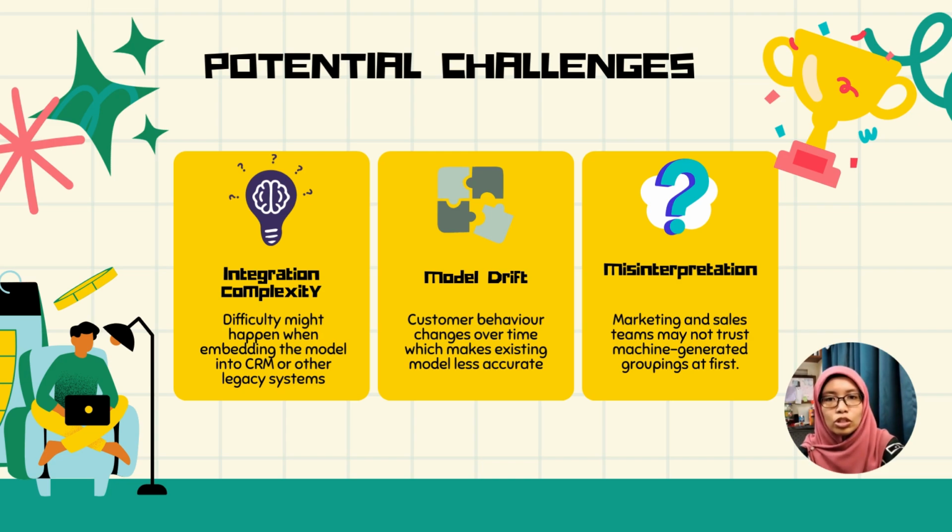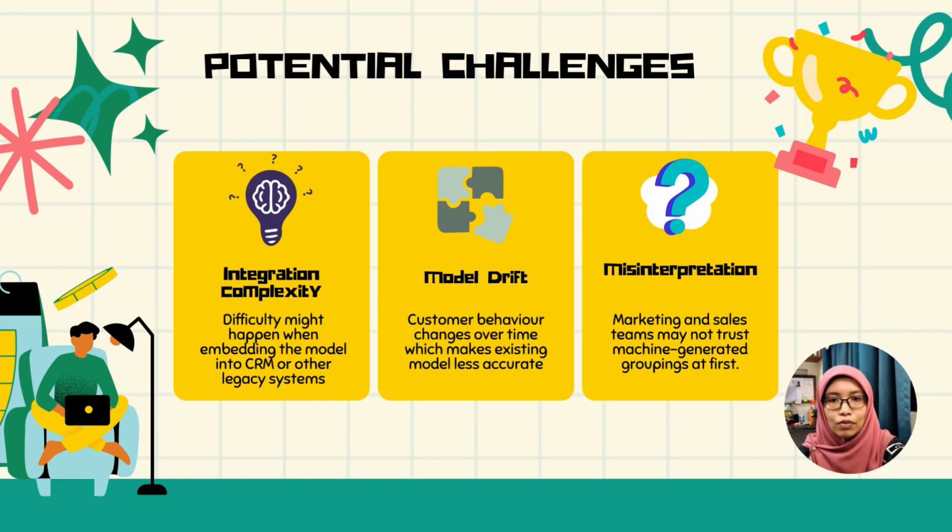There are potential challenges that we might face. The first one is integration complexity. This occurs when we try to embed our model into CRM or any different systems. The next one is model drift. As we know, not everyone has the same behavior.